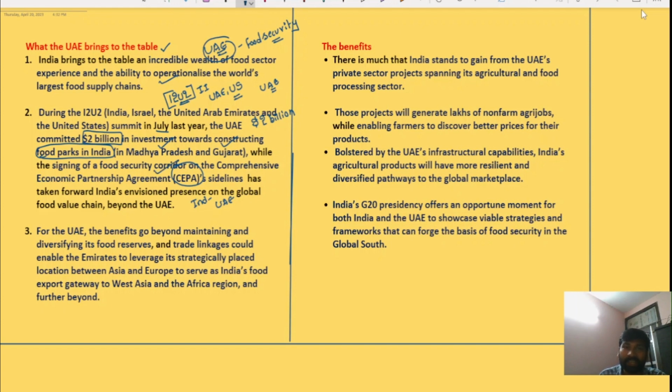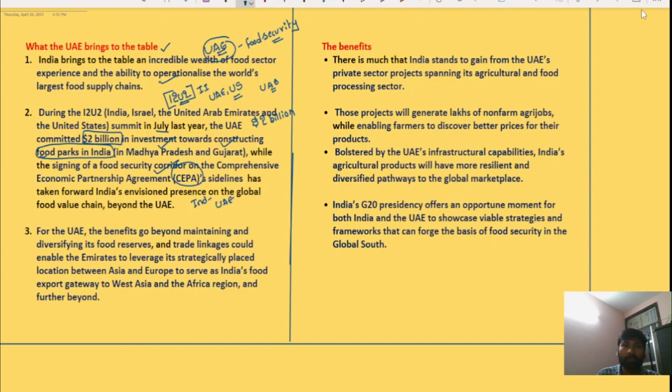This food security corridor envisions India becoming a global food value chain. So not just the UAE, but the entire world will be the focus, with India becoming a global food value chain.